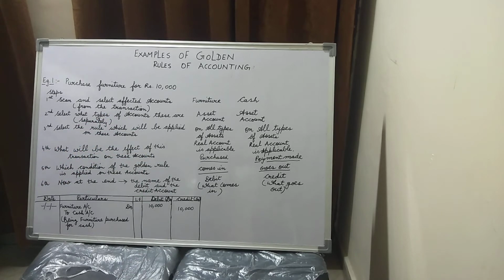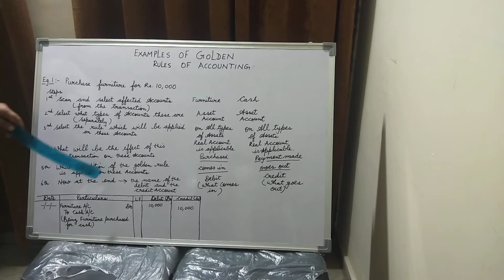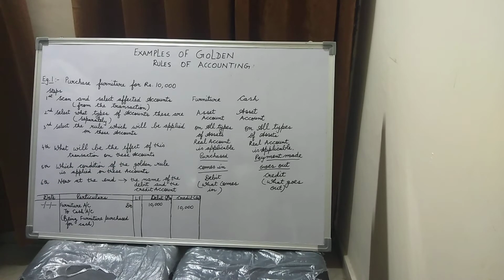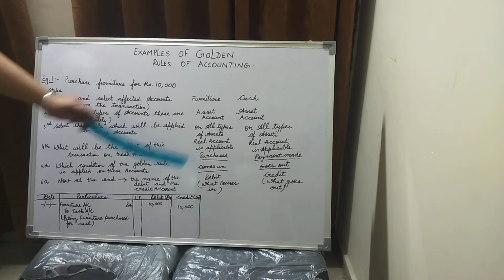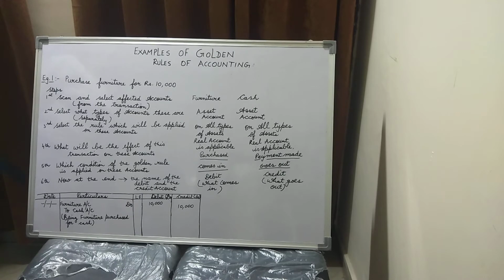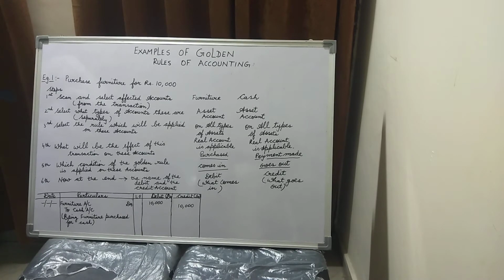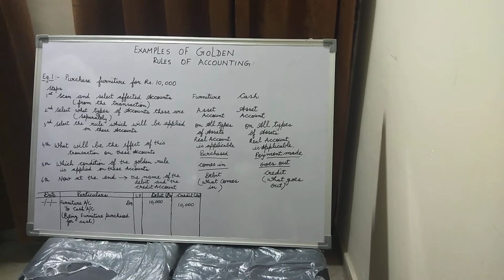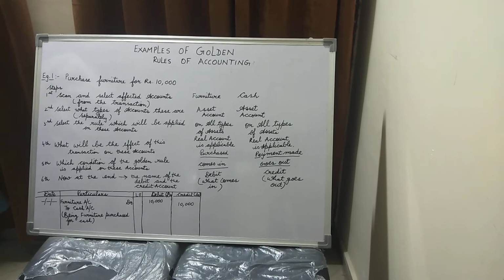Now children, let us see what is step number 5. Which condition of the golden rule is applied on these accounts? Now step number 5 states that the furniture is coming in the business. Is it or is it not? Because when you go to the market and buy something, you bring that thing to your home. So here the businessman is again getting the furniture into his business.